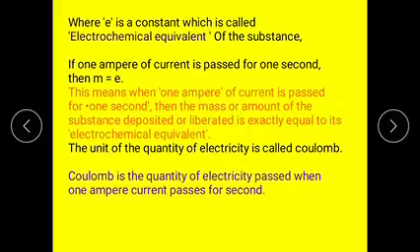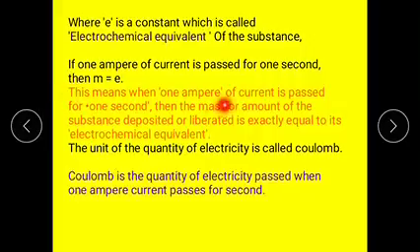The unit of the quantity of electricity is called the coulomb. Coulomb is the quantity of electricity passed when 1 ampere of current passes for 1 second. From an examination point of view, they may ask a short question to define coulomb and define small e.